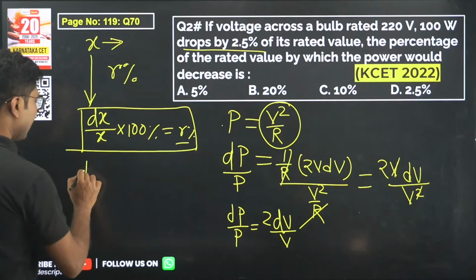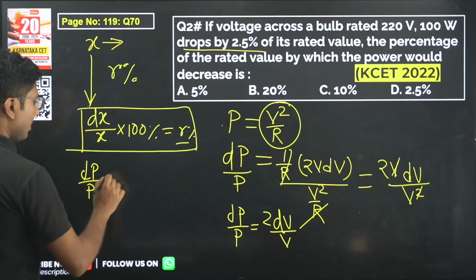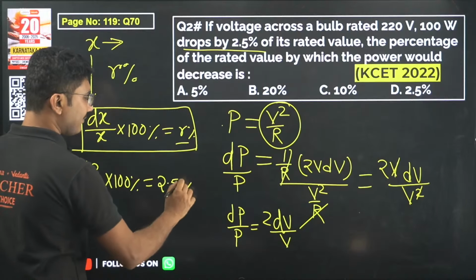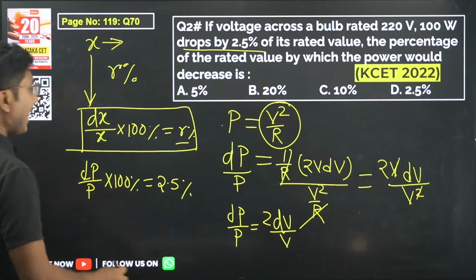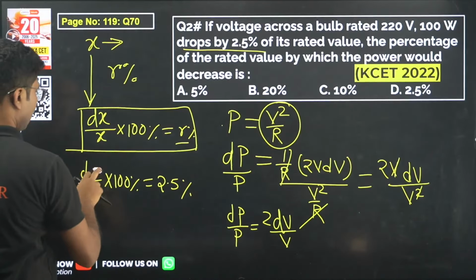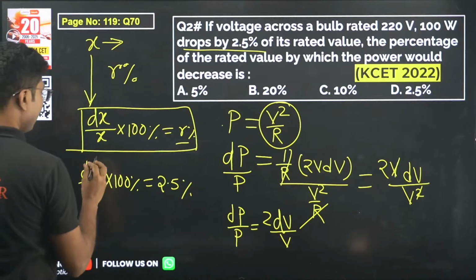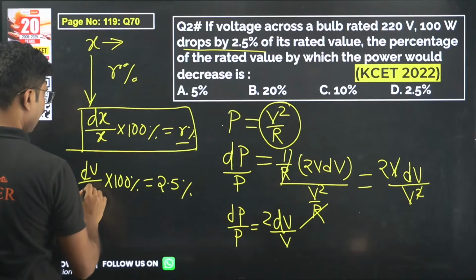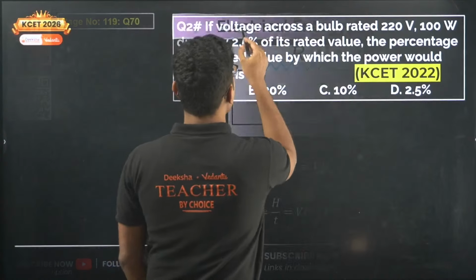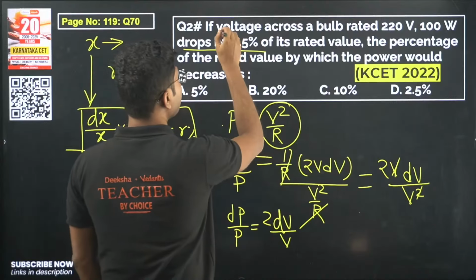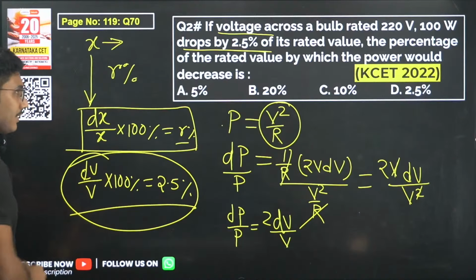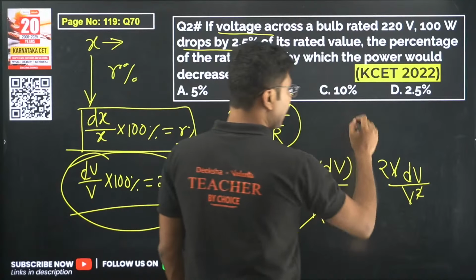So dV by V into 100% equals 2.5%. Sorry, not dP by P, my mistake. It is given in the question that voltage drops by 2.5%. So the change in voltage percentage is given, and we are trying to find the change in power percentage.